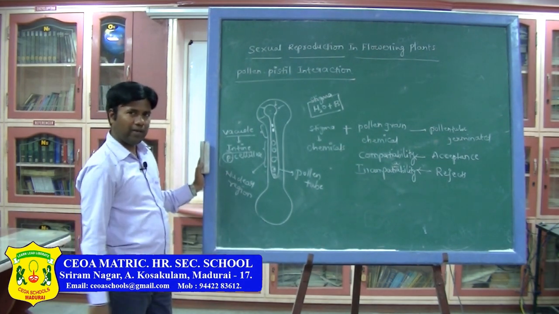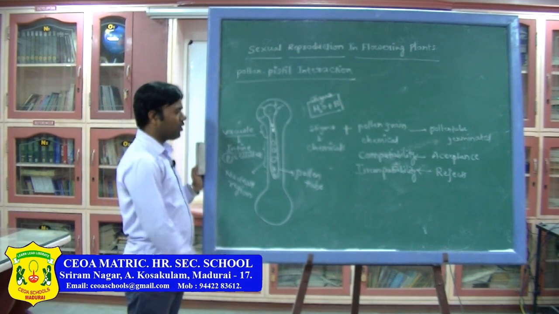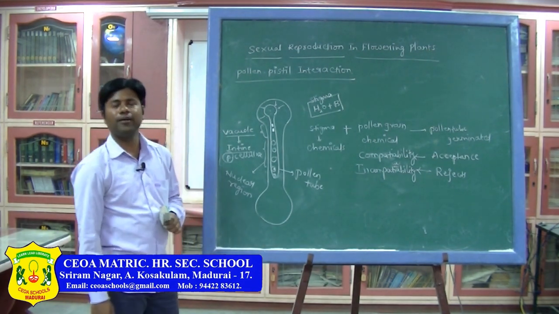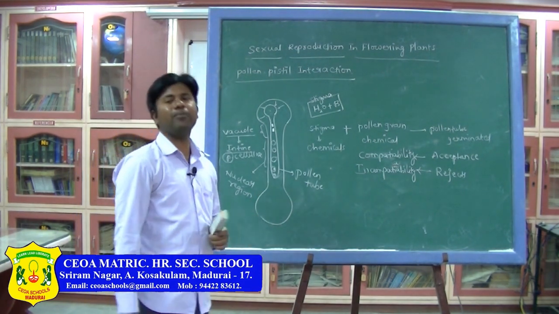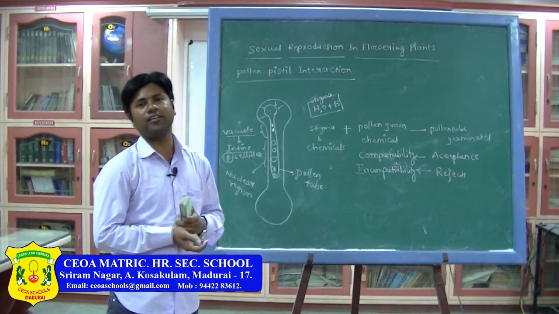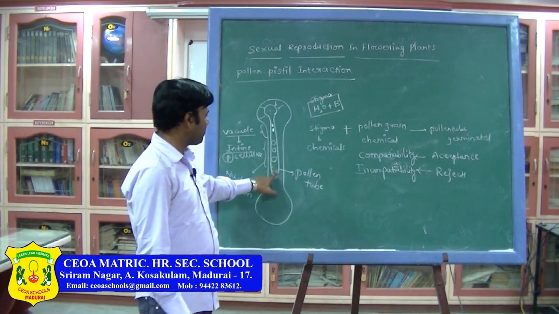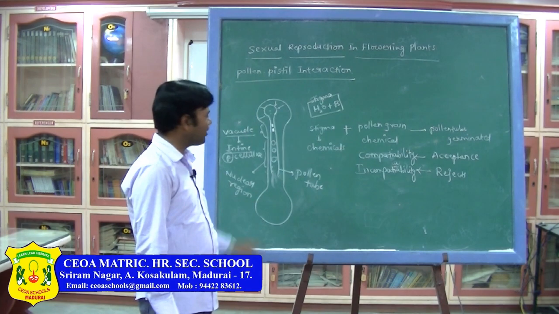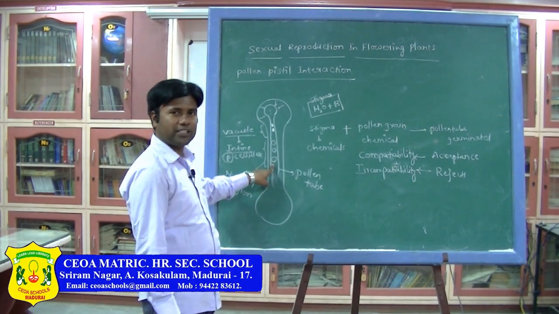Some organelles are also present at the tip, to provide energy. During the fusion with the egg cell, this will be ruptured. After rupturing, the first male gamete fuses with the egg cell.